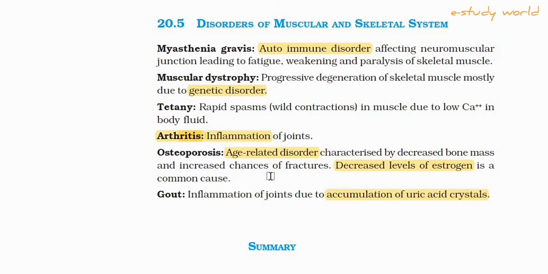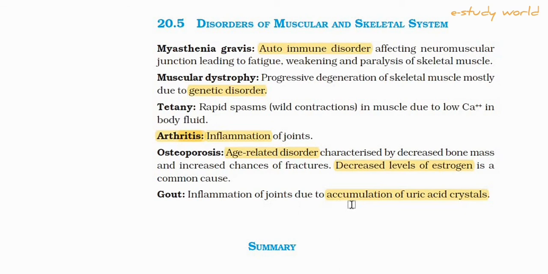Chances of bone fracture are very high in older ladies. In men, this type of disease is at a low level.